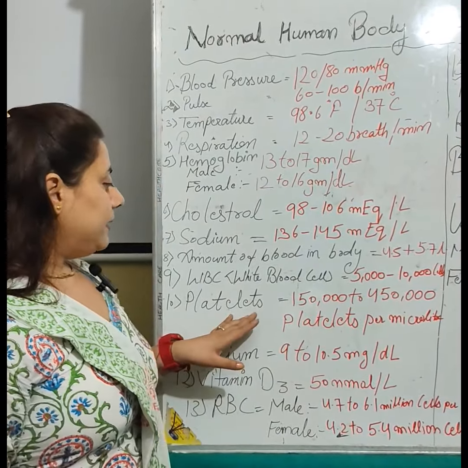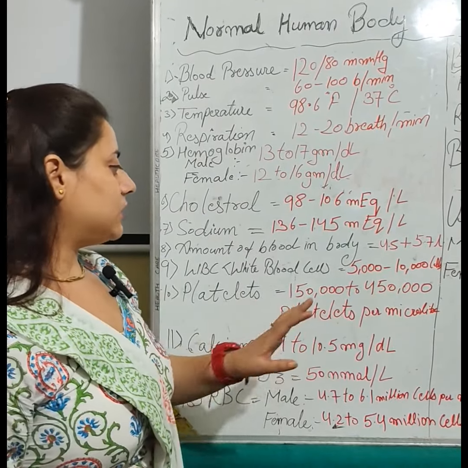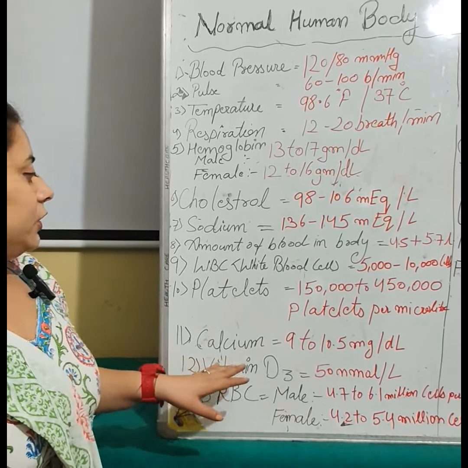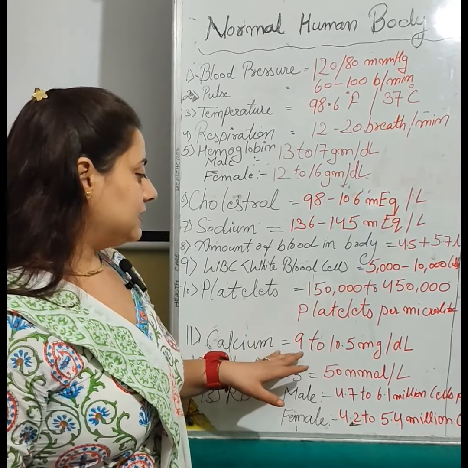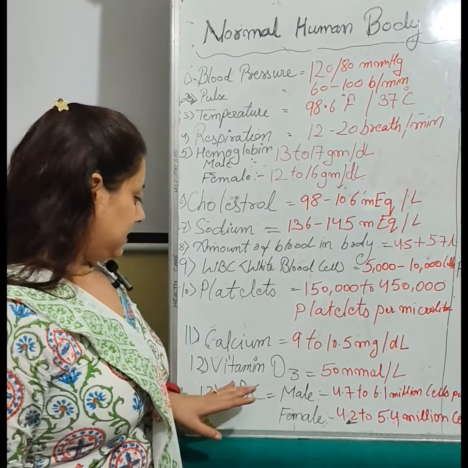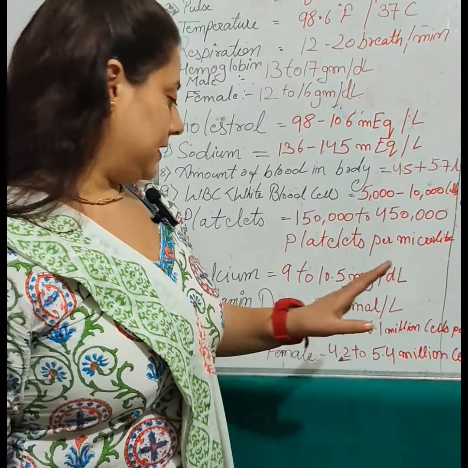cells. Normal platelets are 150,000 to 450,000 platelets per microliter. The normal calcium level is 9 to 10.5 mg per deciliter. Normal vitamin D3 is 50 nanomole per liter.